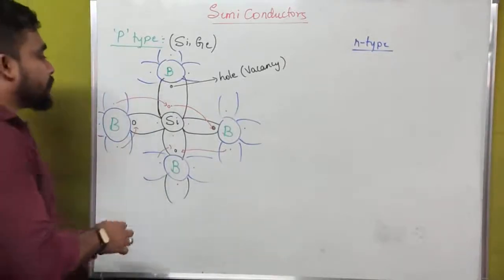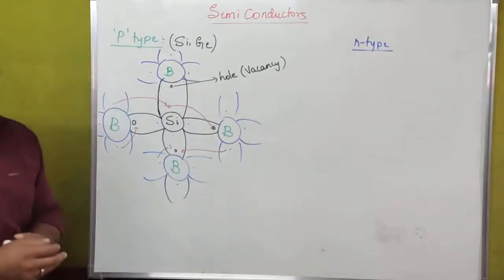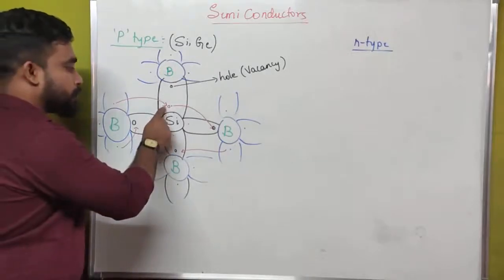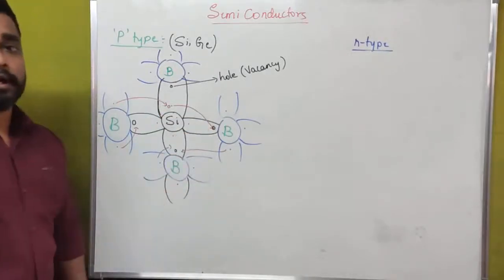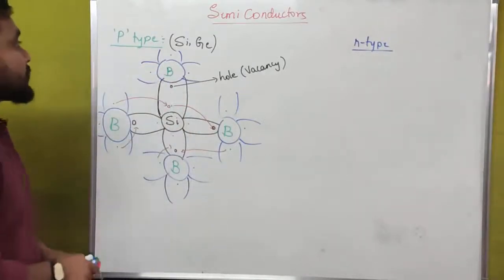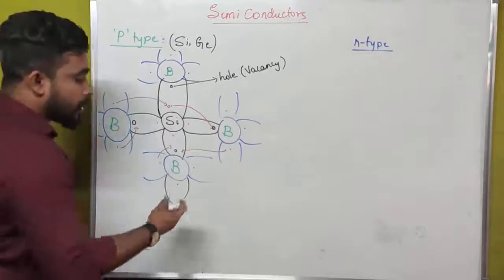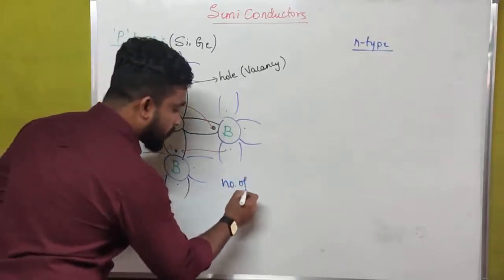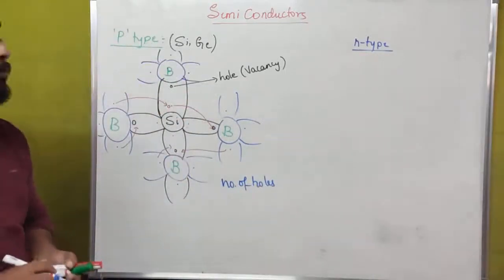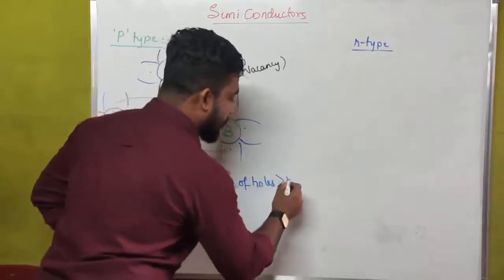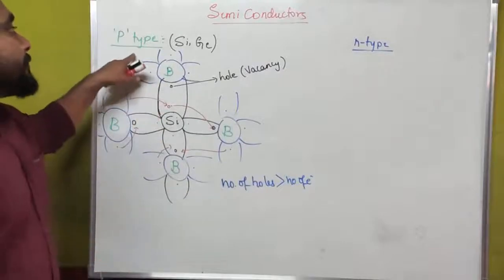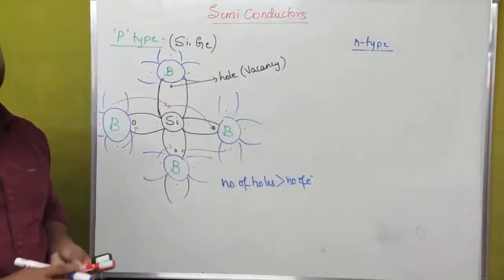Now the electron transition takes place in this material. The electron is jumping from one position to another position. Here the number of free holes is large. In case of a p type of semiconductor, the number of holes is greater than the number of electrons, because we are adding a trivalent impurity to the intrinsic semiconductor.